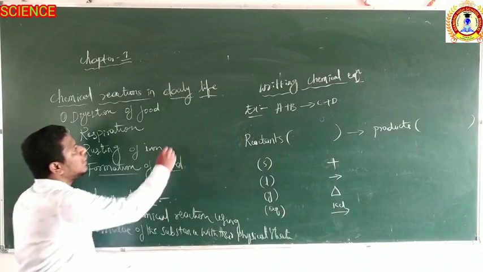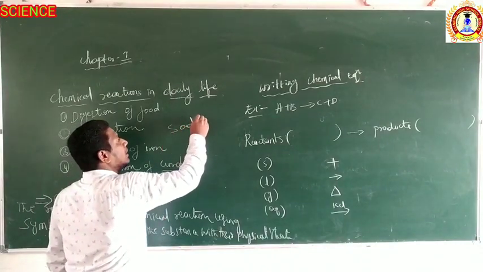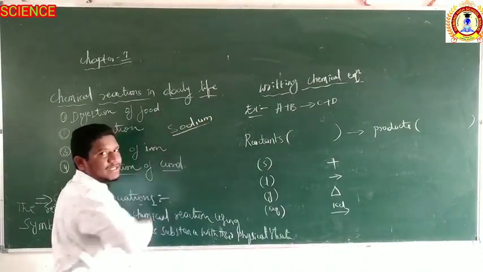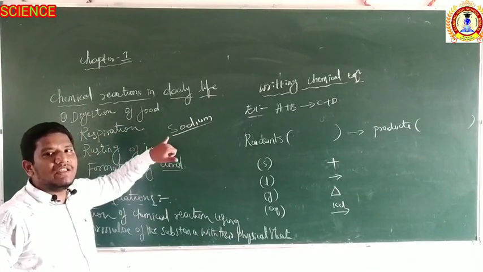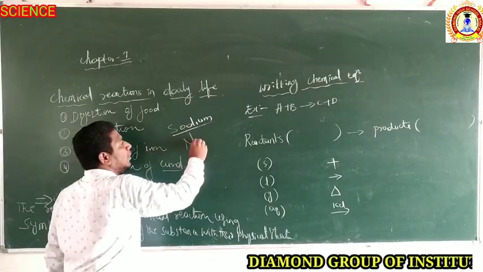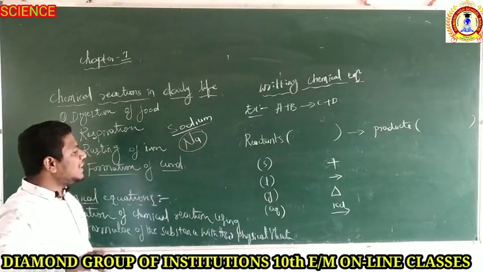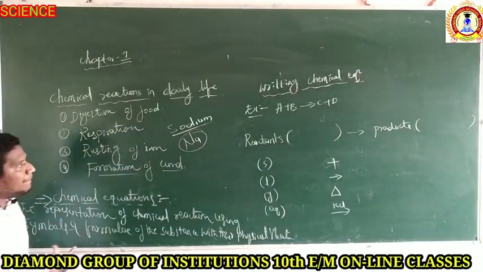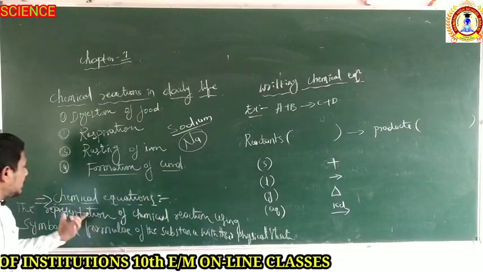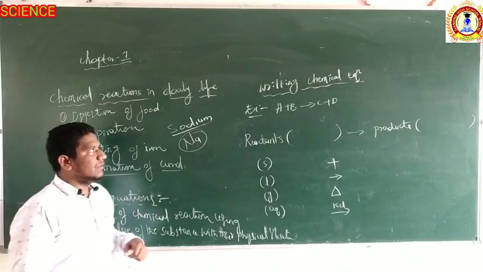If I say sodium, it is a word equation, but I have to represent sodium with its symbol. What is the symbol of sodium? Na. So the representation of the substances by symbols is called a chemical equation.